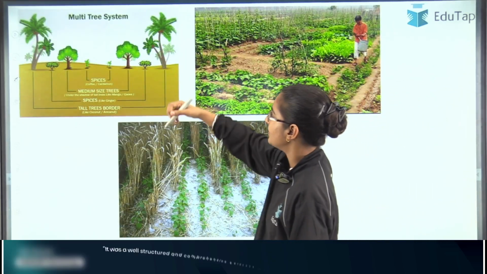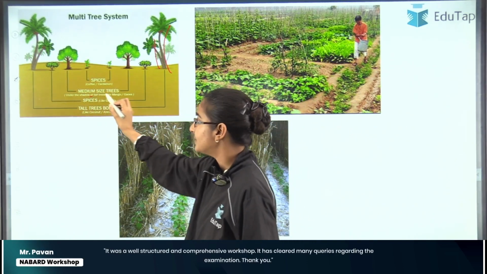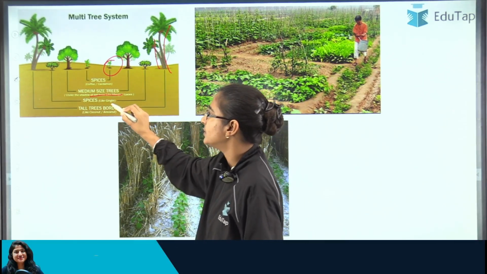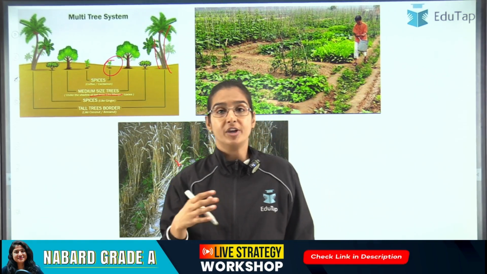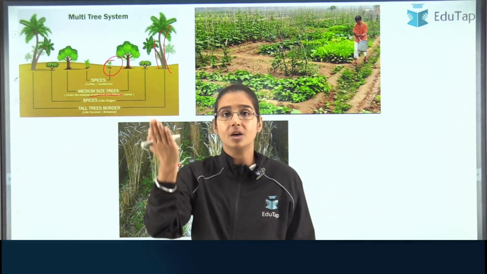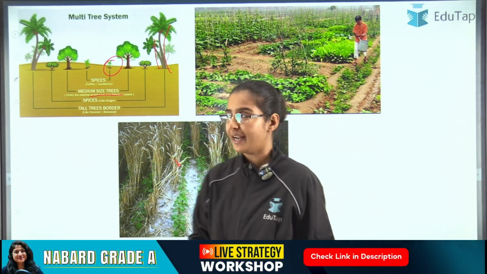If you see here in this picture, first we have these tall crops, then we can have medium sized crops like mango, and then at the lowermost level we can have some spices, or we can have coffee plants, right? So that is about multi-layered cropping, where we use the vertical space by planting trees of different heights, right?